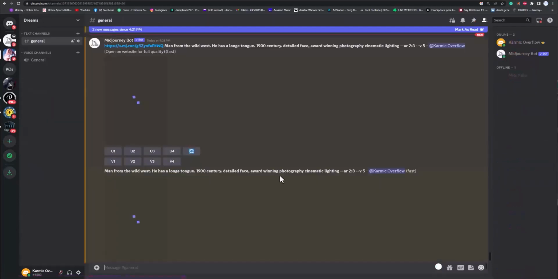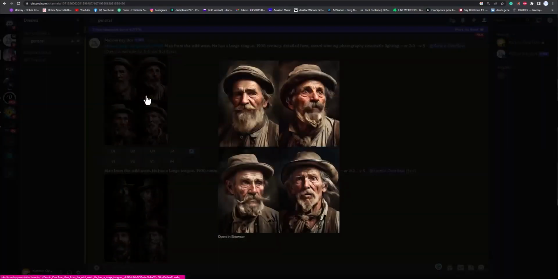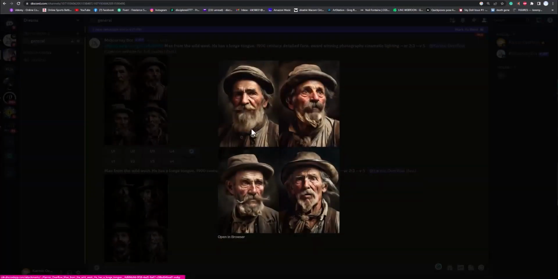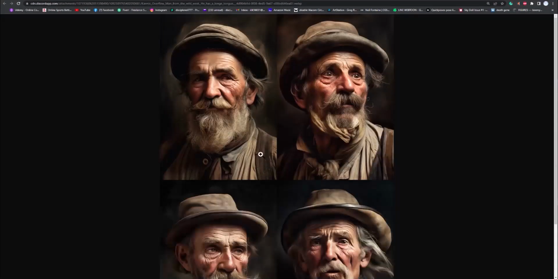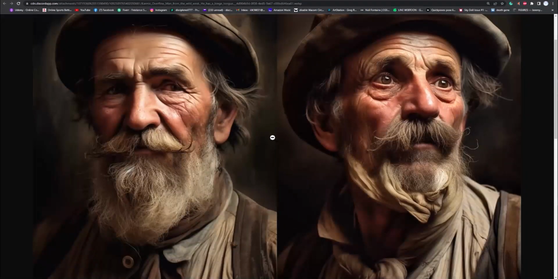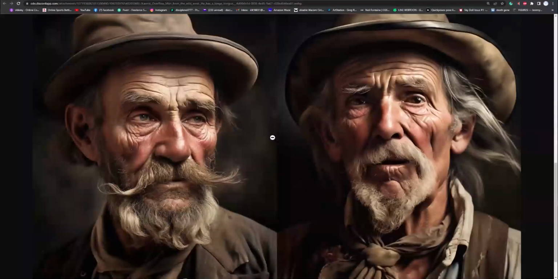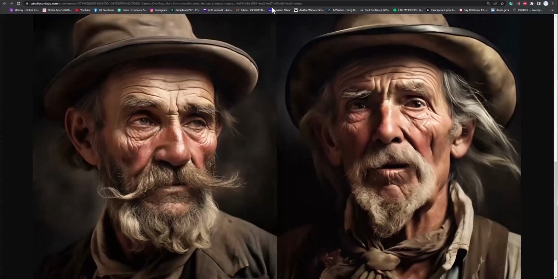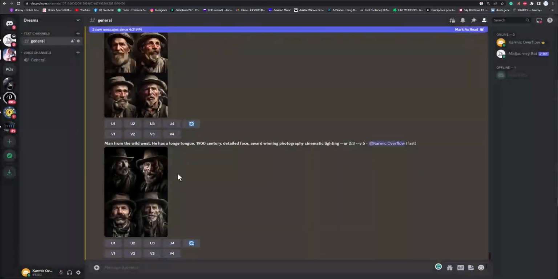All right, let's go back here because they finished. So this is the one with the image. So you see the link here. It made the link shorter. So now you can actually copy that if you want to use links again. Now you have a shorter version of the link. But let's see how photo real they look. Pretty photo real. That's cool. Really neat.